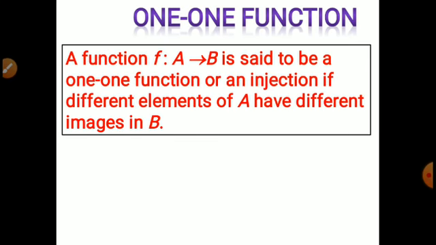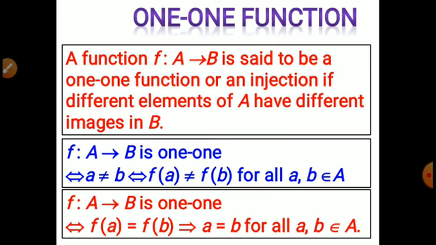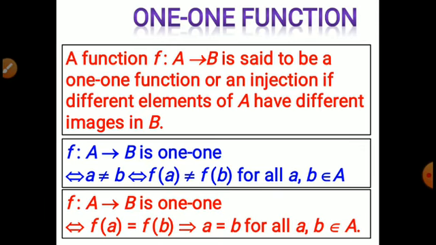So now what is meant by a 1-1 function? Let us see. A function f from A to B is said to be a 1-1 function or injective if different elements have different images in B. F is from A to B is a 1-1 function. To prove that it is 1-1, we have to take a not equal to b, and f of a should not equal f of b. Another way to prove it is this: f of a equal to f of b should be taken, and a equal to b you need to prove.